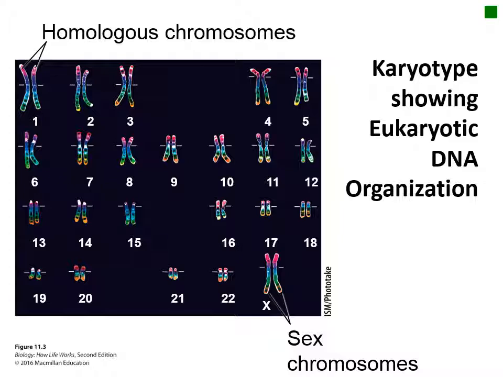They can be pictured in something called a karyotype, which is seen here. Cells with 2 sets of chromosomes are called diploid, and the chromosomes that carry the same set of genes, one from the mother and one from the father, are called homologous chromosomes. A cell with only 1 set of chromosomes is called haploid.